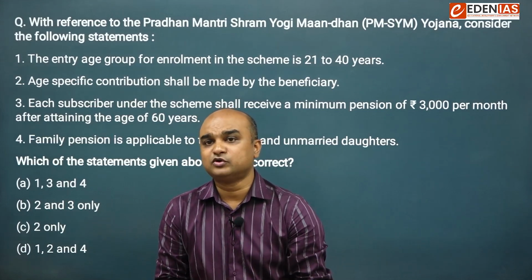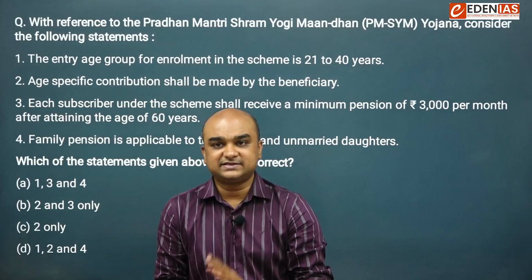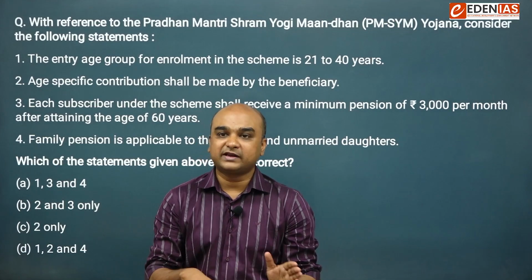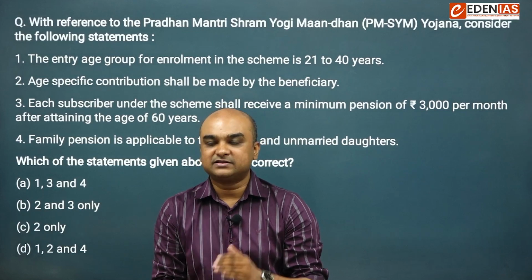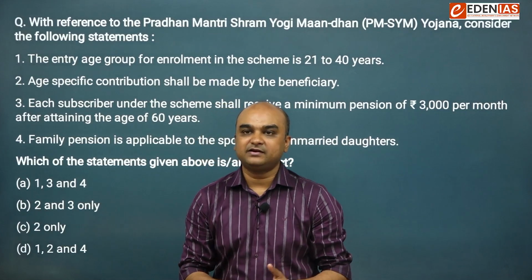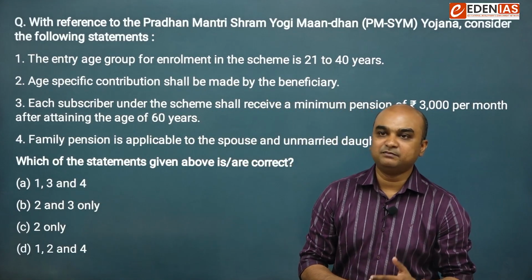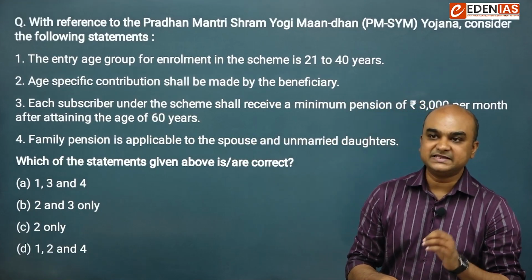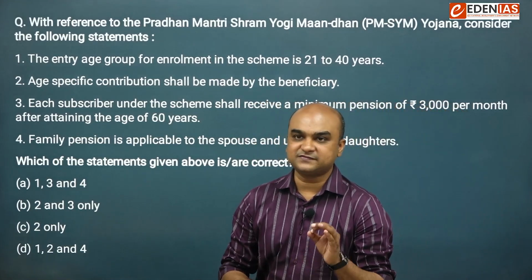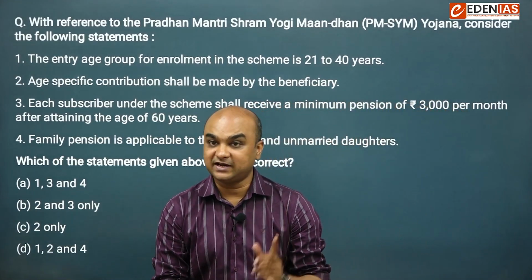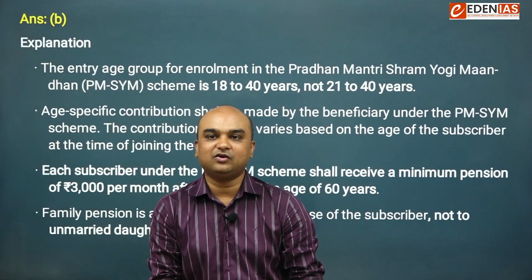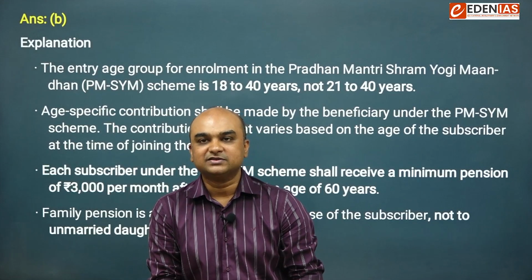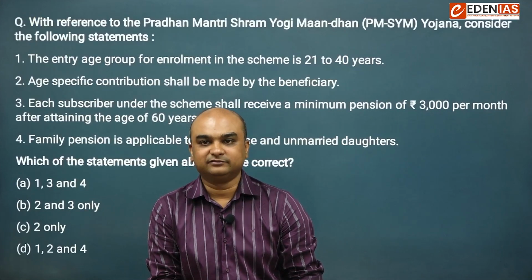It is contained in both B and C. Also, statement 4 gets eliminated with options A and D. The third statement says each subscriber under the scheme shall receive a minimum pension of rupees 3,000 per month after attaining the age of 60 years. This is a correct statement. So the right answer for this question becomes 2 and 3 only. Okay, so the right answer is B.